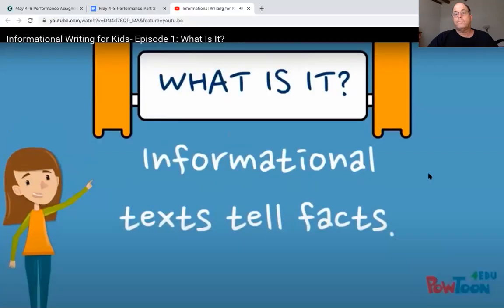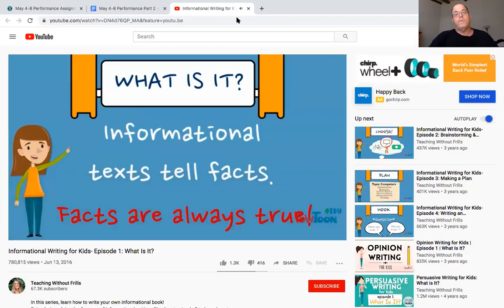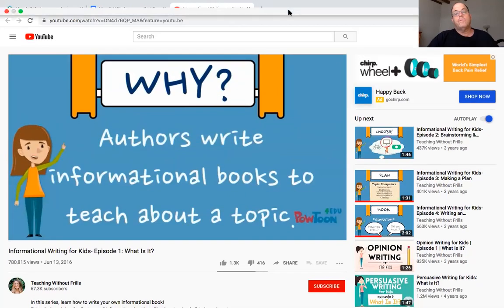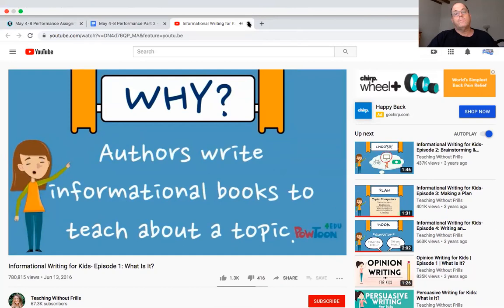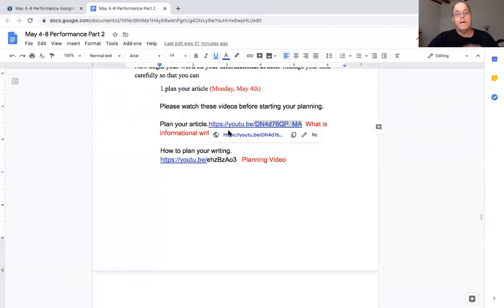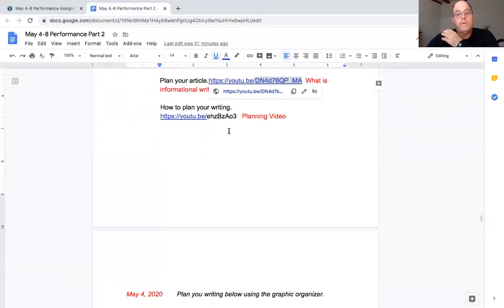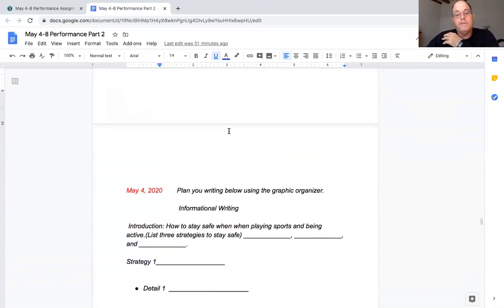Informational texts tell facts. Facts are always true. Authors write informational books to teach other people. Watch both of these videos. Then you're going to plan and write using this graphic organizer.